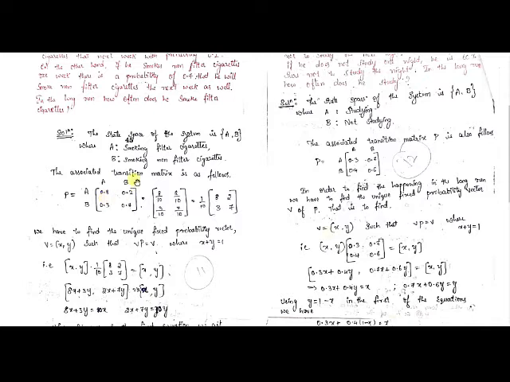To find the unique fixed probability vector, we have the condition VP is equal to V, where x plus y is equal to 1 and V is equal to (x, y). This is the unique fixed probability vector we have, right? This vector will help us find the probability of this person in the long run, how often he smokes filter cigarettes or non-filter cigarettes. Both data it will give you.